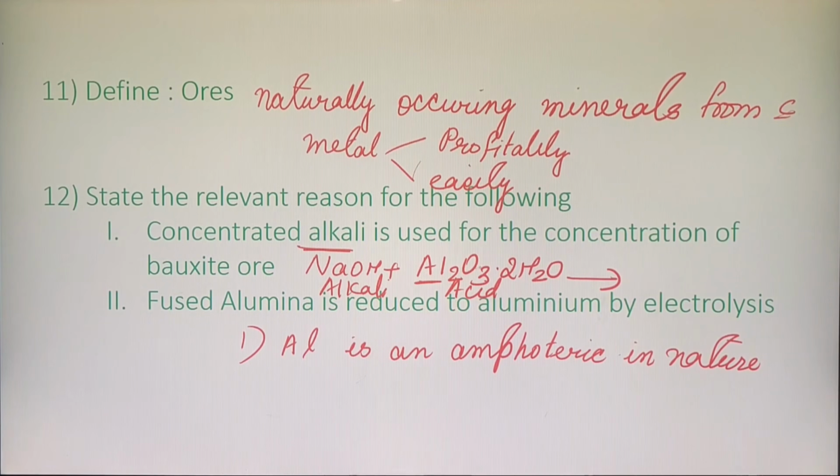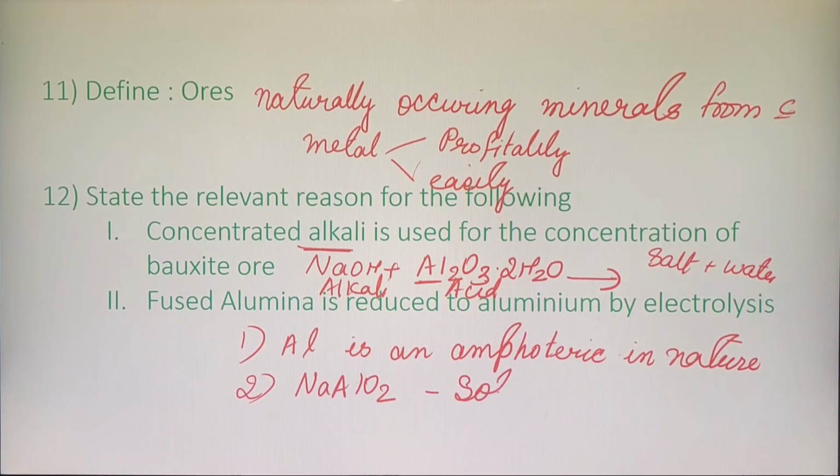So always remember, alkali plus acid is going to give me salt plus water. What's the first point you have to write? Aluminium is amphoteric in nature. That means if added into a base, it starts acting like an acid, and if I put it into an acid, it starts acting like a base. The second point that you have to write here is, the salt formed here is sodium aluminate.